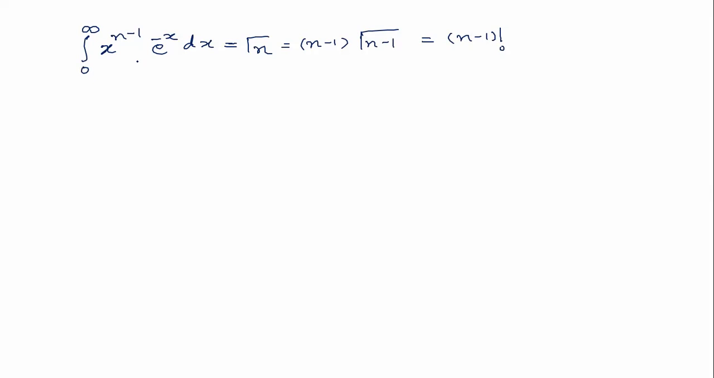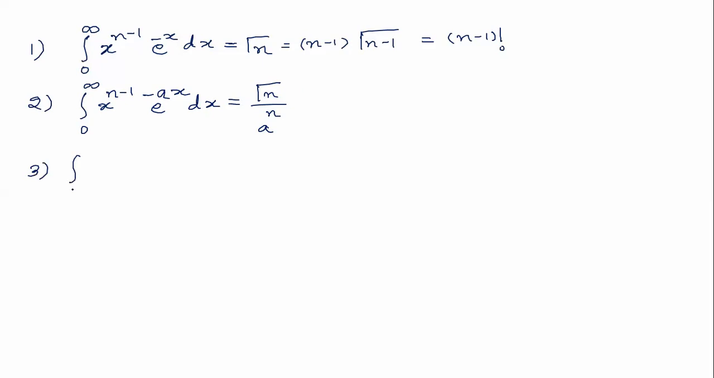Integration from 0 to infinity of x to the power n minus 1 e to the power minus x dx is equal to gamma n. I do not remember whether you people have studied Fourier series in M3, but in that also this was very useful. Integration from 0 to infinity of x to the power n minus 1 e to the power minus a x dx is equal to gamma n upon a to the power n. This is the second result.